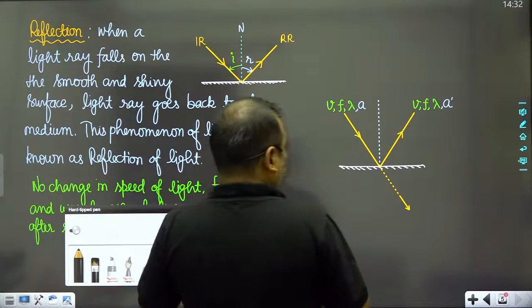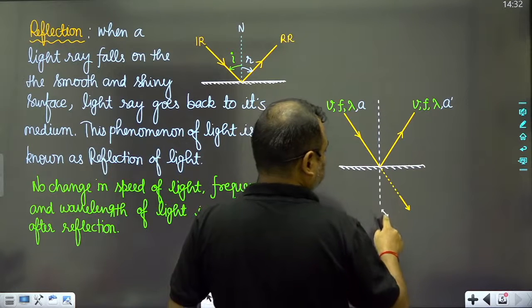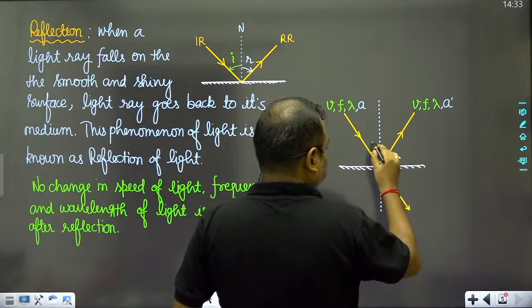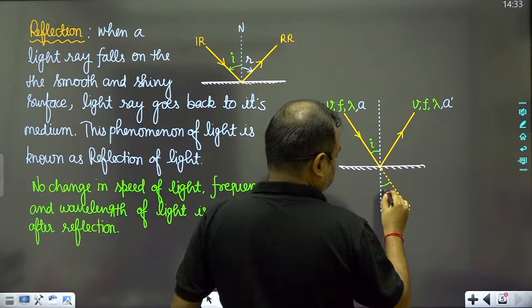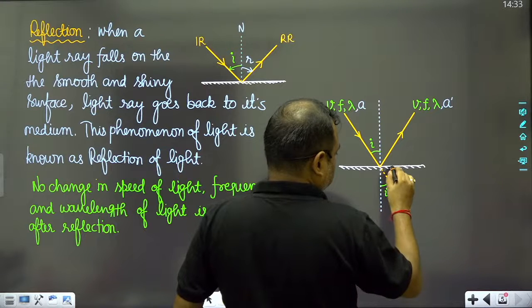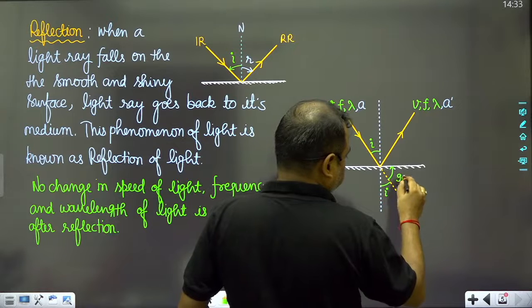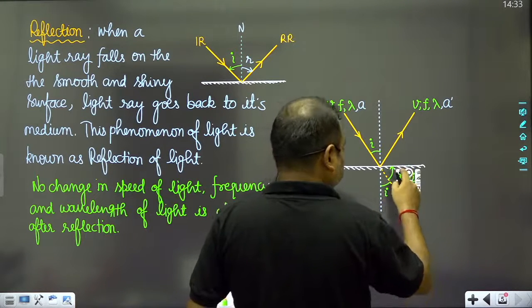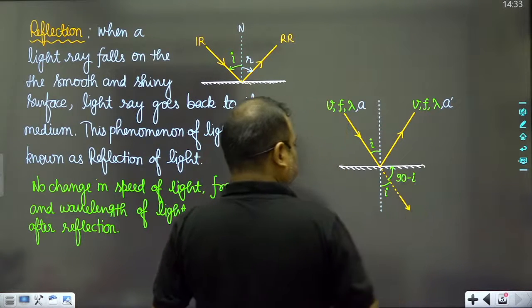Here, first of all, we all know about the angle of reflection. Suppose that this angle is I. Then obviously this angle will also be equal to I, and this angle will be equal to 90 minus I. So guys, here you can see that this is 90 minus I.